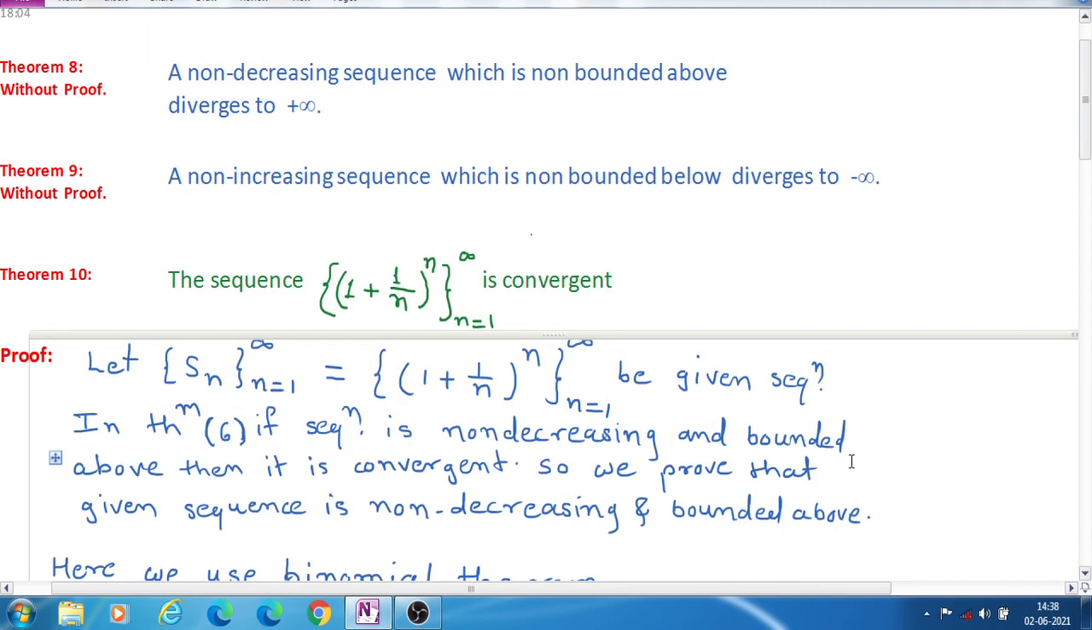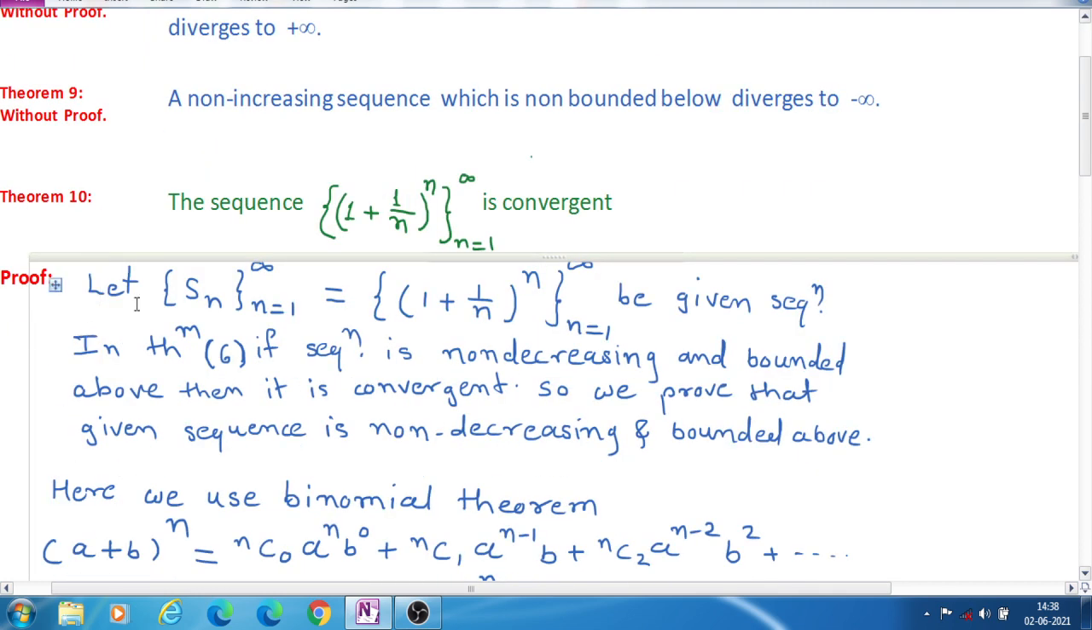Now we have to see the next theorem which is very important, that is the sequence of (1 plus 1 upon n) the whole bracket raised to n, where n goes from 1 to infinity. That means the nth term of this sequence is (1 plus 1 upon n) raised to n.